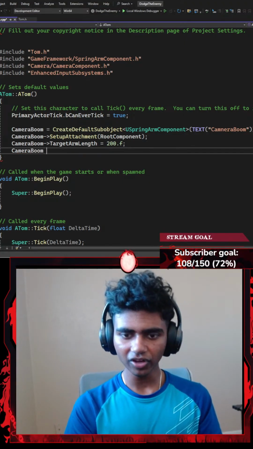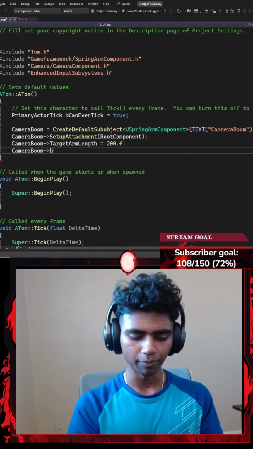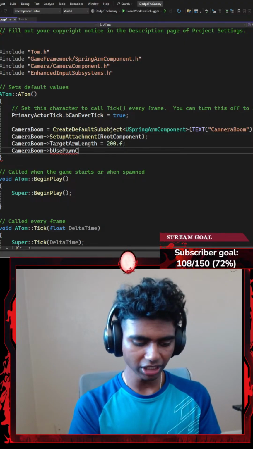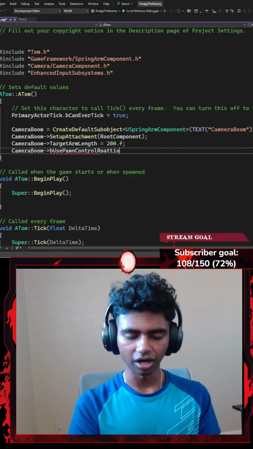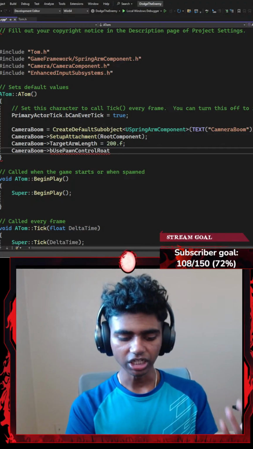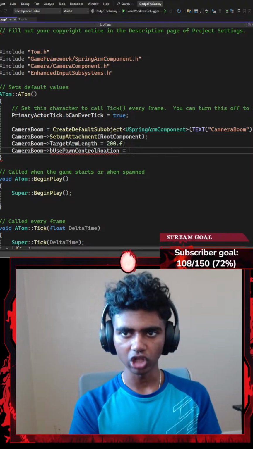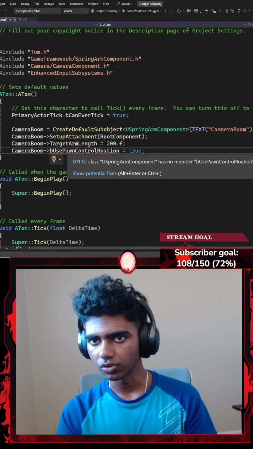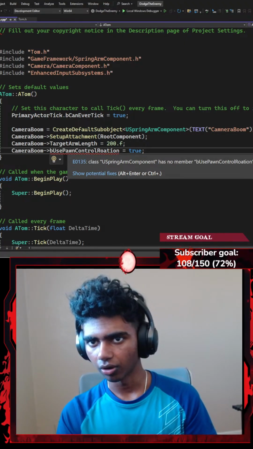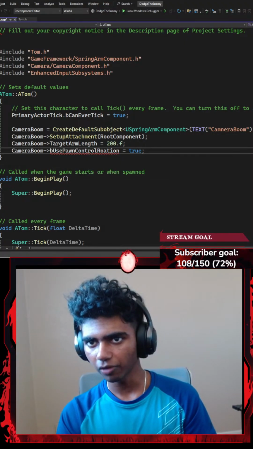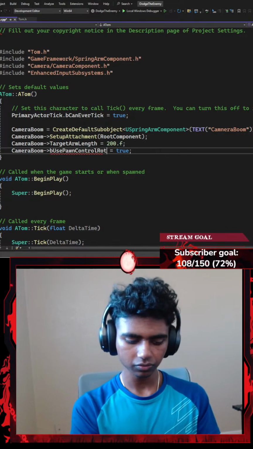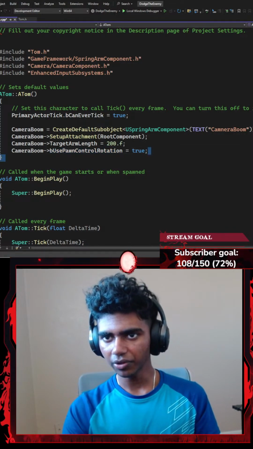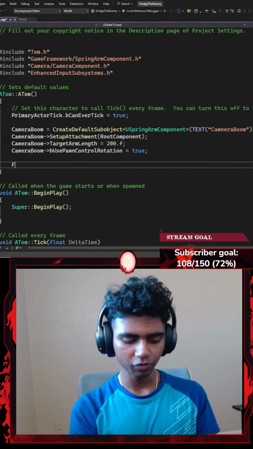Then I'm gonna go with another camera boom that points towards a boolean check of use pawn control rotation, which lets me use my pawn's controlled rotation. So I actually don't have sloppy rotation, I have better rotation. Fact checking on this part though. Okay, use pawn control rotation. Let me fix my rotation spelling real quick.